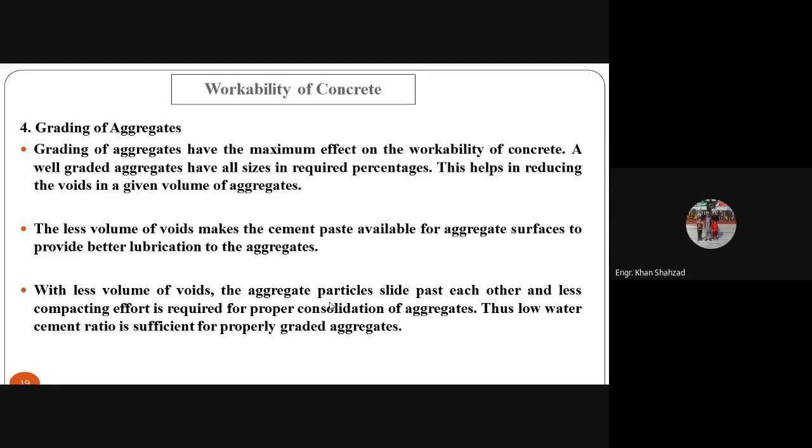Do you remember that, sir? Yes, sir. Grading, material or workability. Good. I'm also going to explain this in the next slide. Okay, let me discuss first over here.